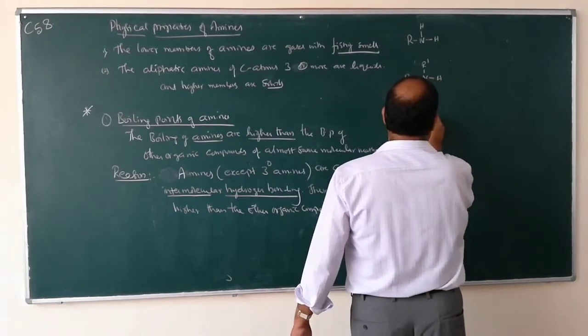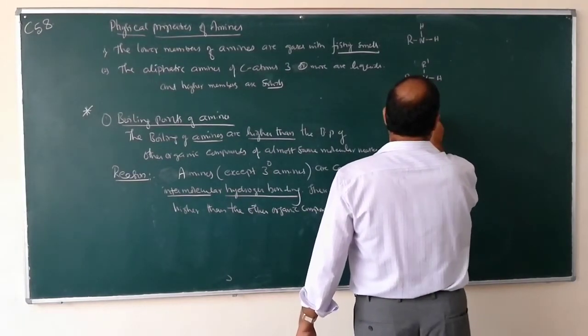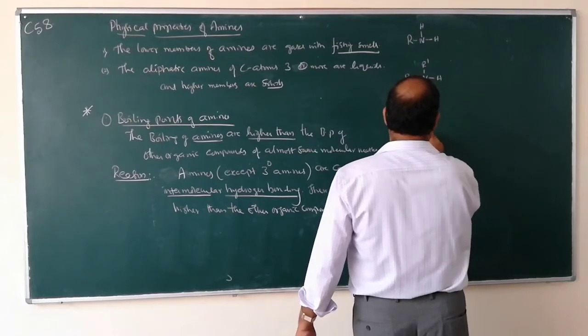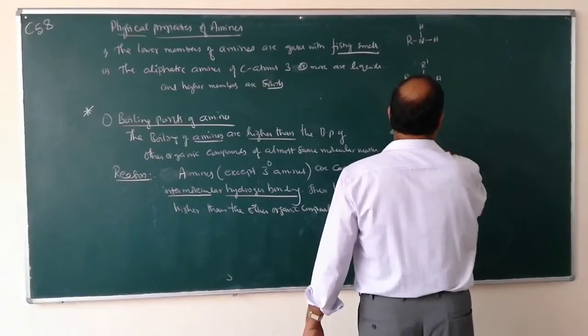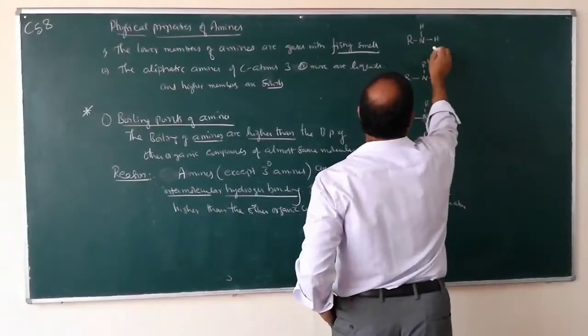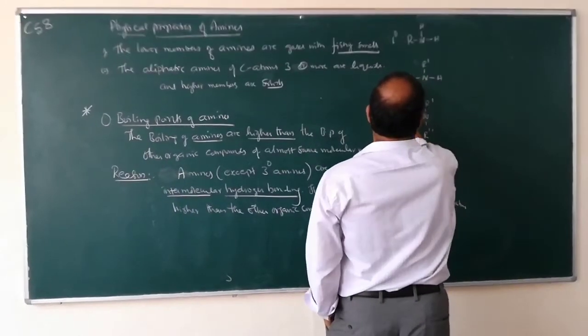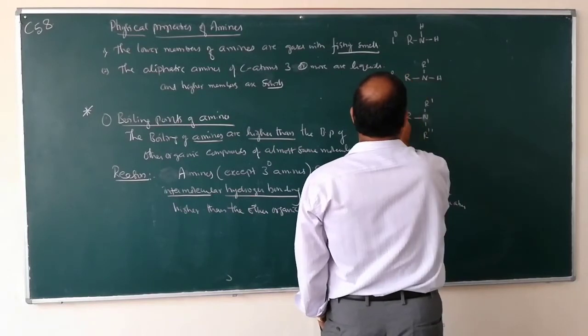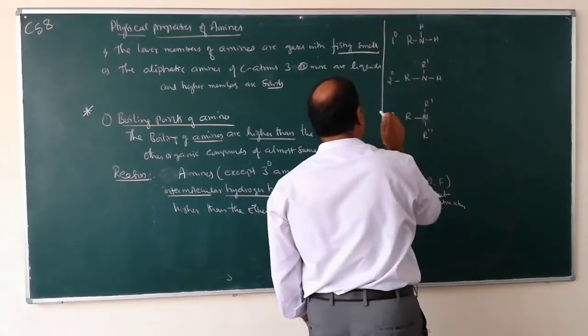And this one is a tertiary amine, R, N, R dash, R double dash.